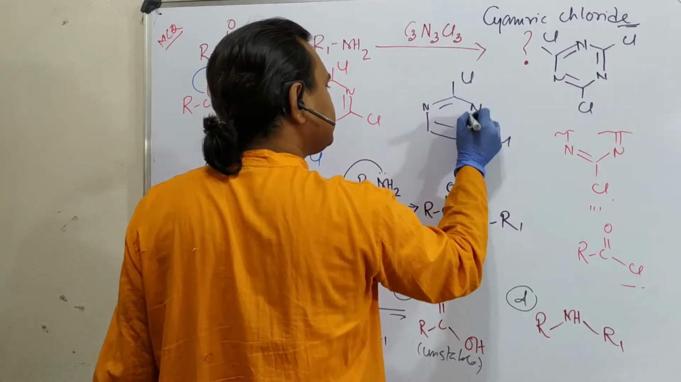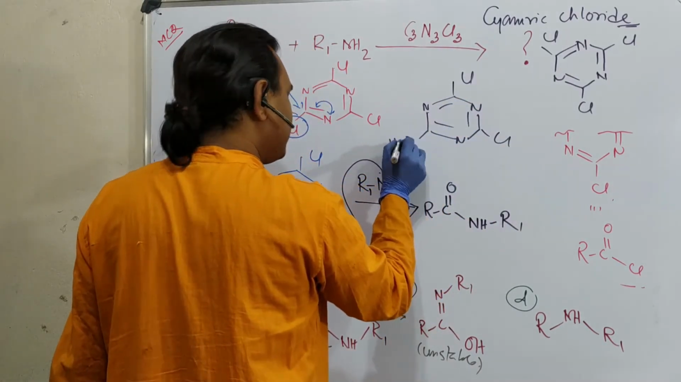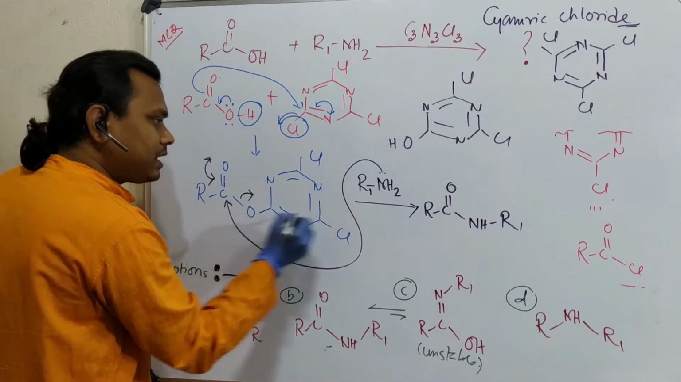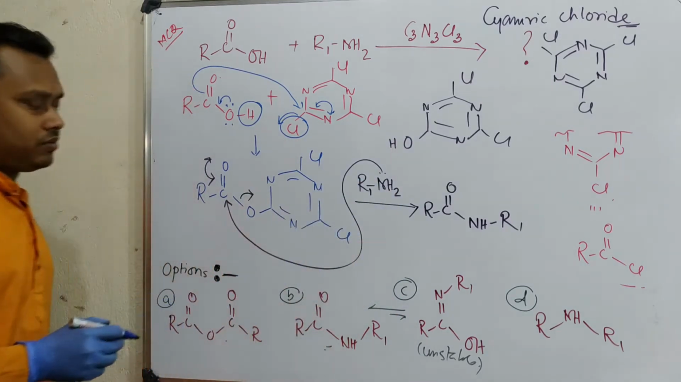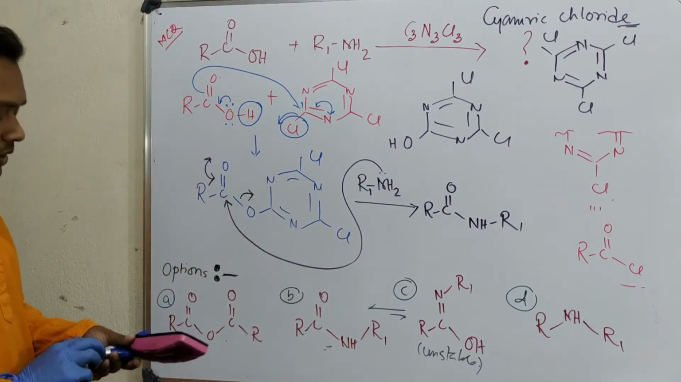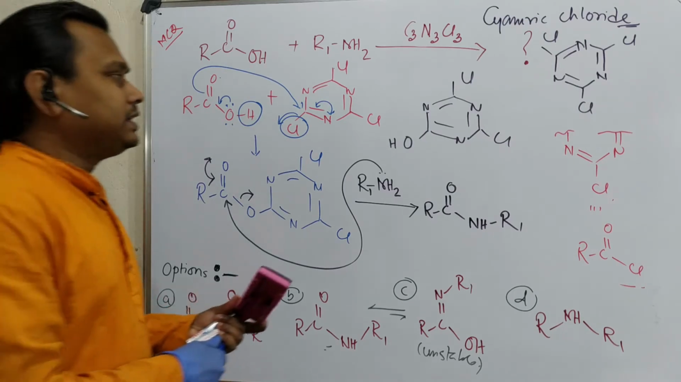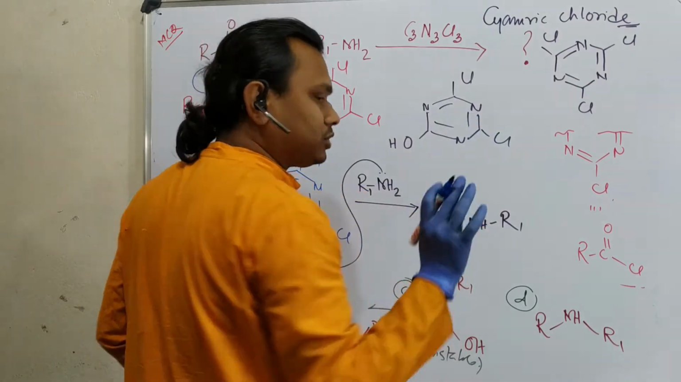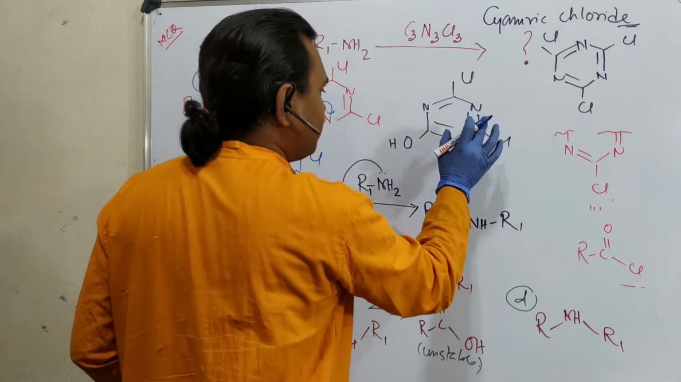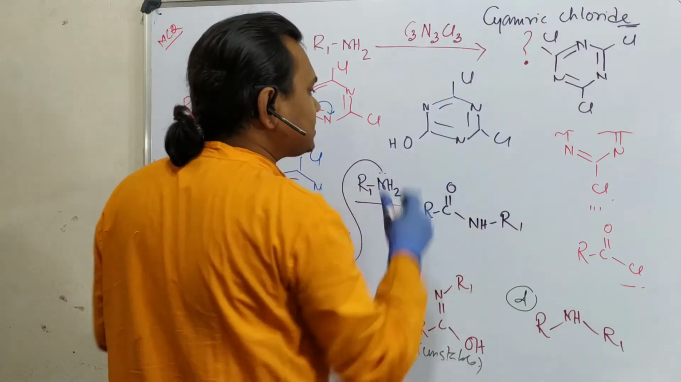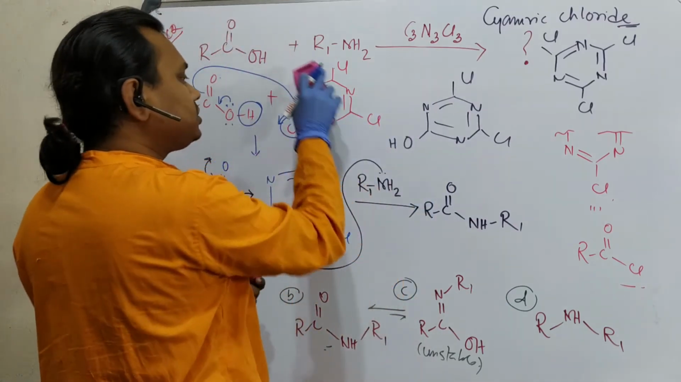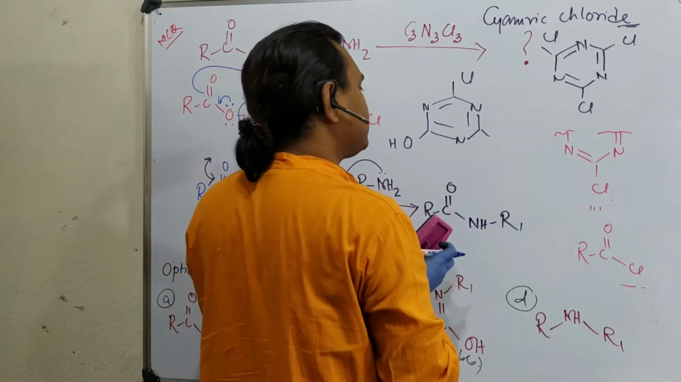Cl. This is OH. Why OH? Because one oxygen is left here, and another proton comes from here. Now the question: will the reaction stop here? Obviously not, because at the end these chloro groups are similar, almost similar, not exact. It will react in a similar way, and ultimately 3 molecules of acid will be converted into 3 molecules of amide.